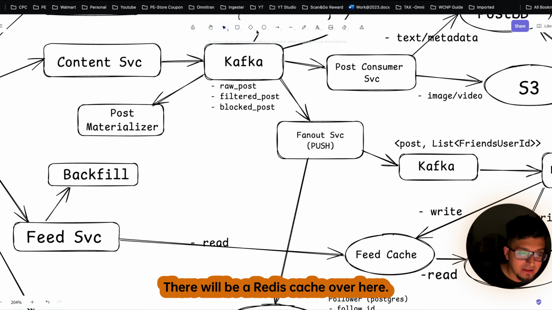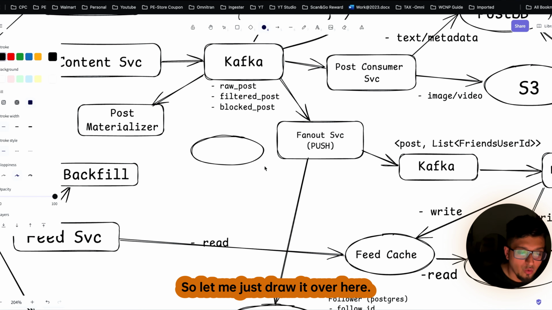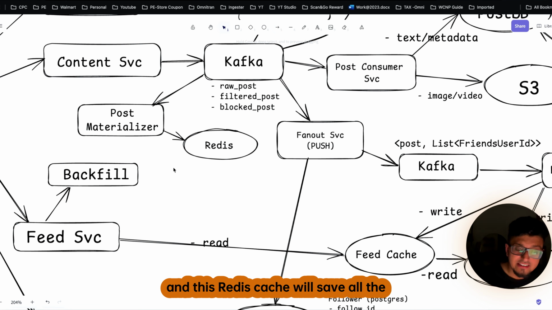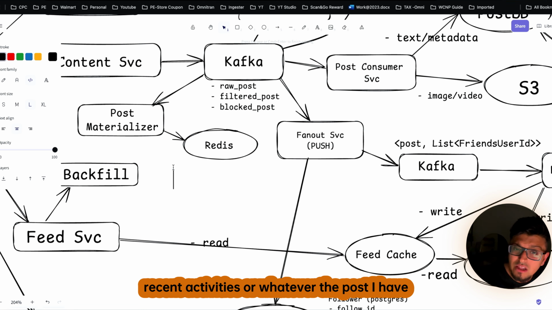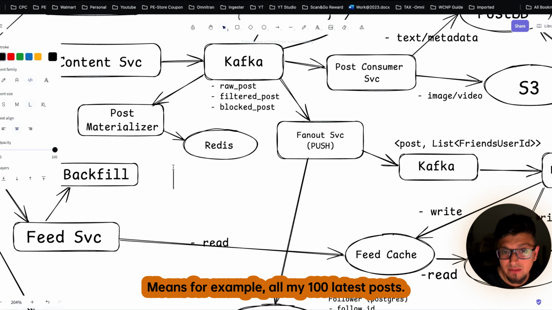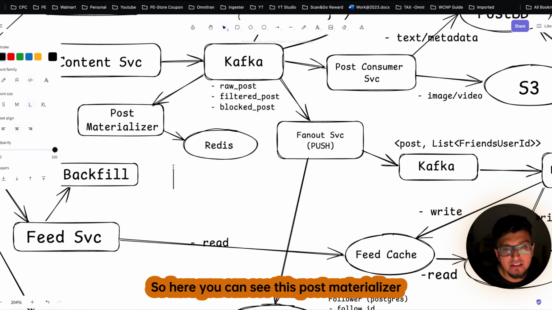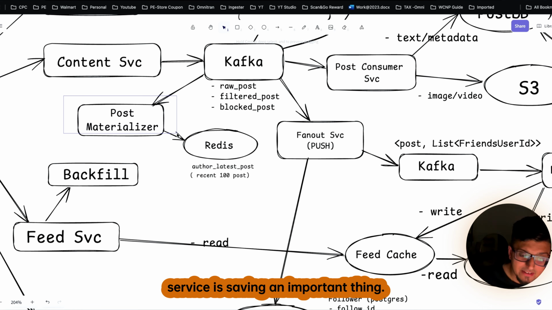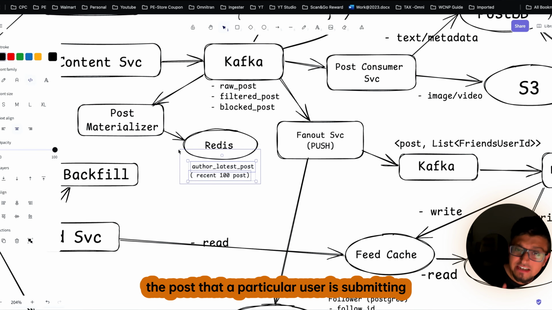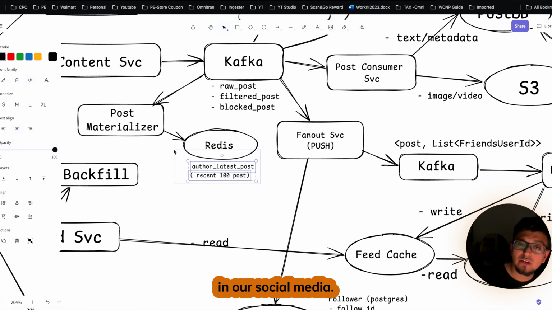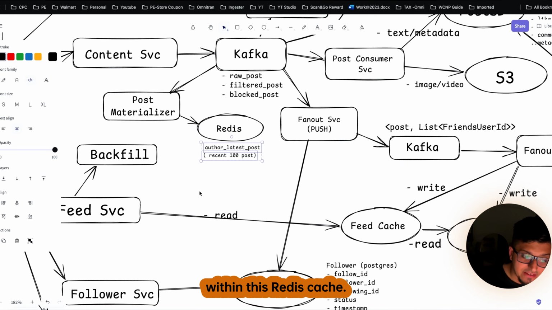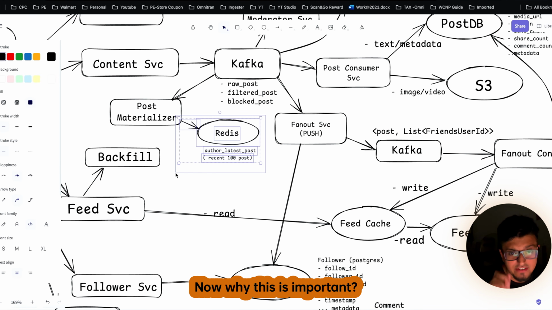So here what will happen? There will be a Redis cache over here. Let me just draw it. So here we have the Redis cache, and this Redis cache will save all the recent activities, or whatever posts I have posted on social media. For example, all my 100 latest posts. So you can see this post materializer is saving an important thing: the latest activities or posts that a particular user is submitting on our social media. All this information is present pre-computed within this Redis cache.